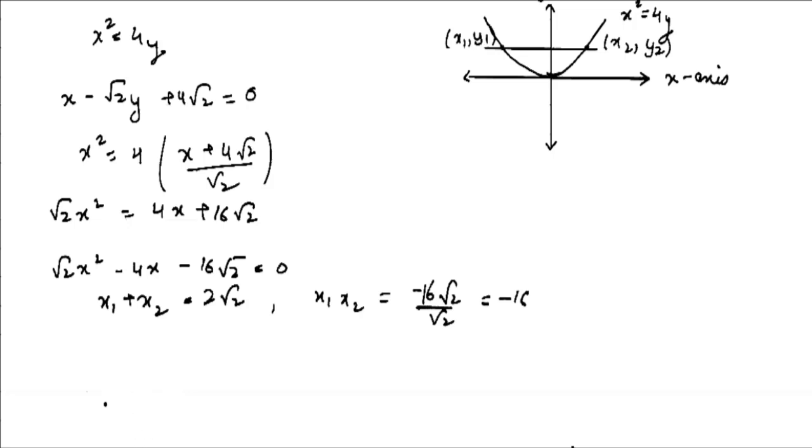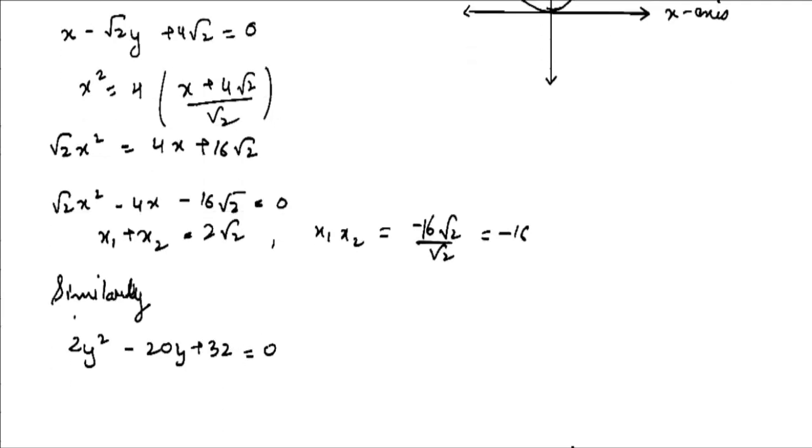Now similarly, we will move ahead and we will replace the value of x in this equation. So what do we get? We will again get a quadratic equation in terms of y, that will be 2y square minus 20y plus 32 is equal to 0. So y1 plus y2 will be 10 and y1 y2 will be 16.